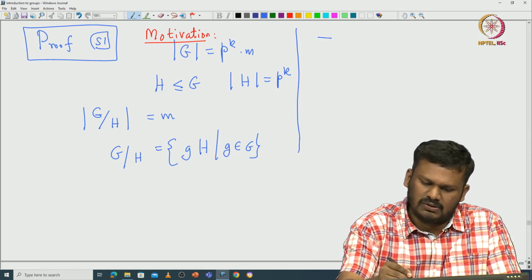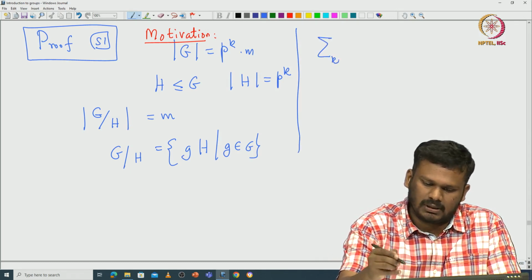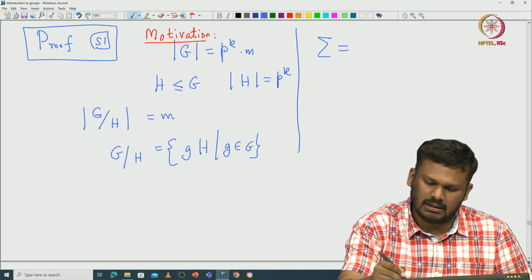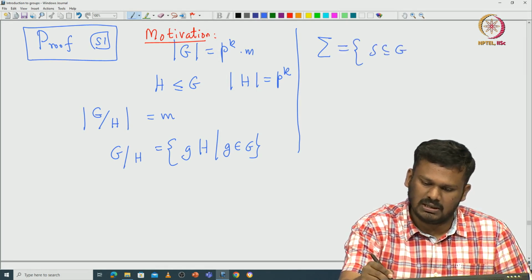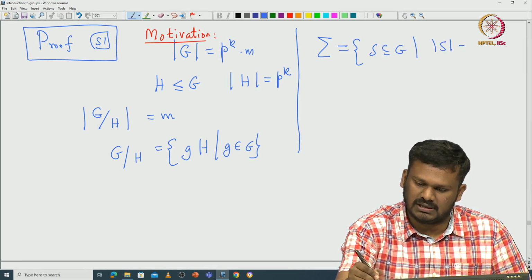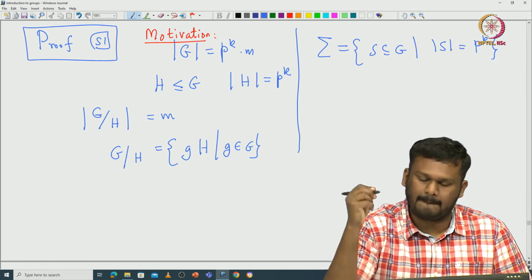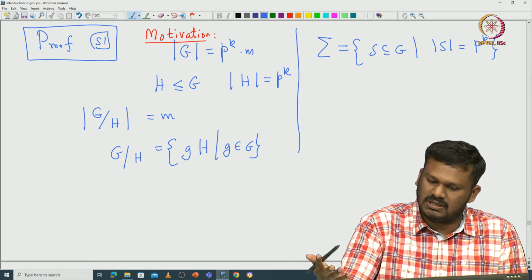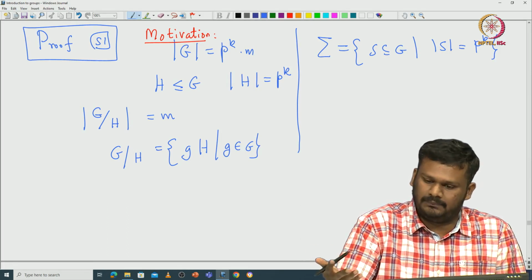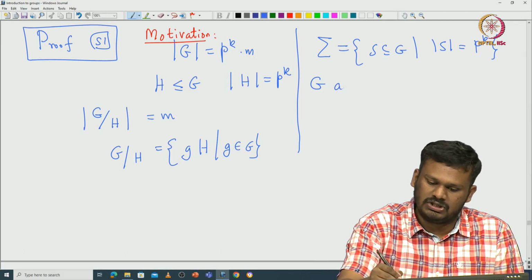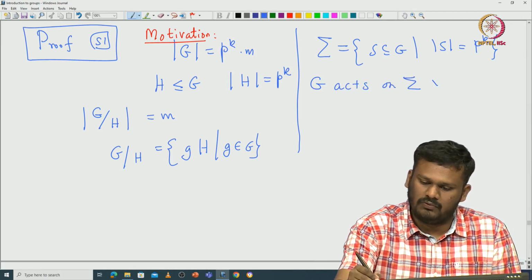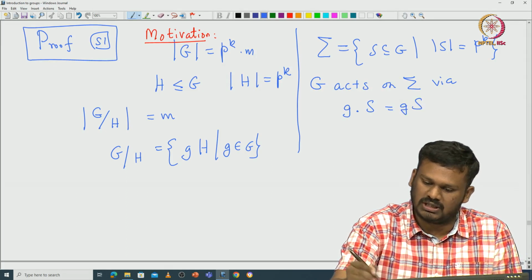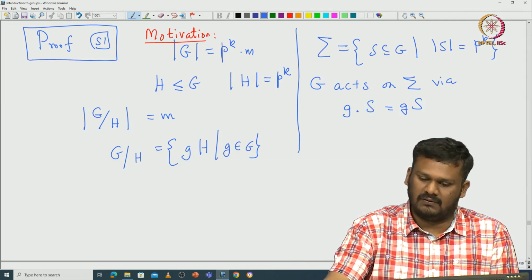But you can see that there is a bigger set on which G also acts. Let us call it sigma. What is sigma? Sigma is the set of those subsets S of G such that the cardinality of S is exactly p power k. I am looking at all possible subsets of G that have exactly cardinality p power k. We have already seen that G acts on sigma via left multiplication: take g dot S to be just gS. This is the action that we have already defined.